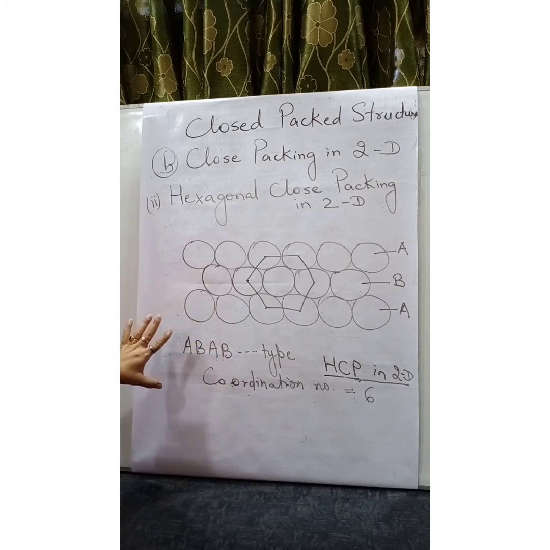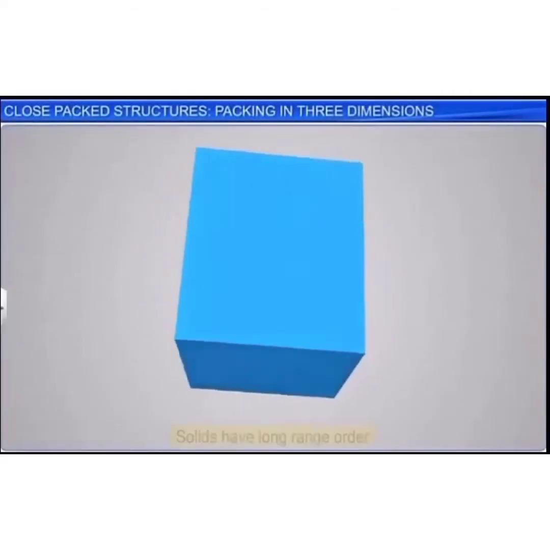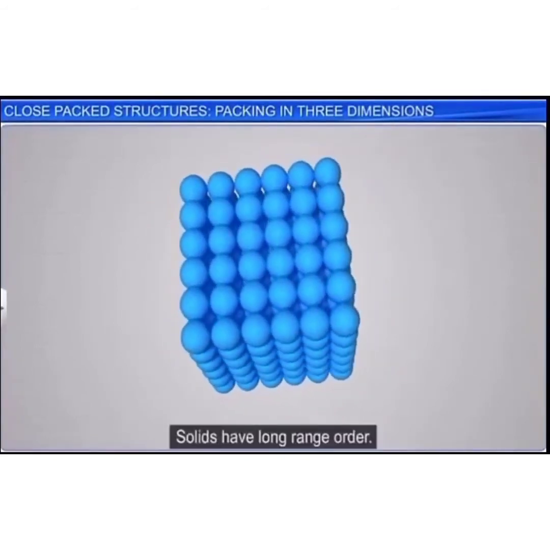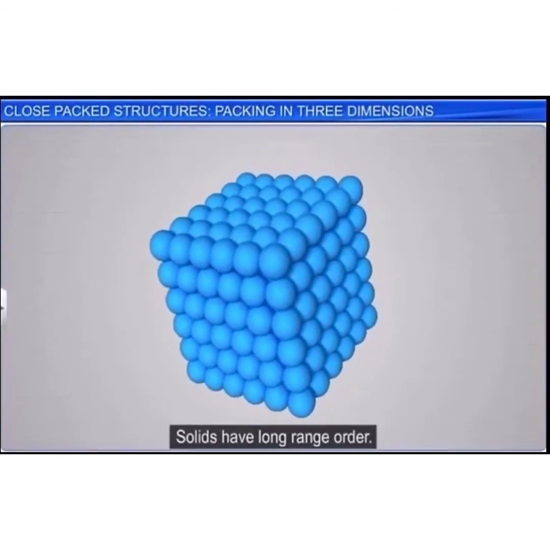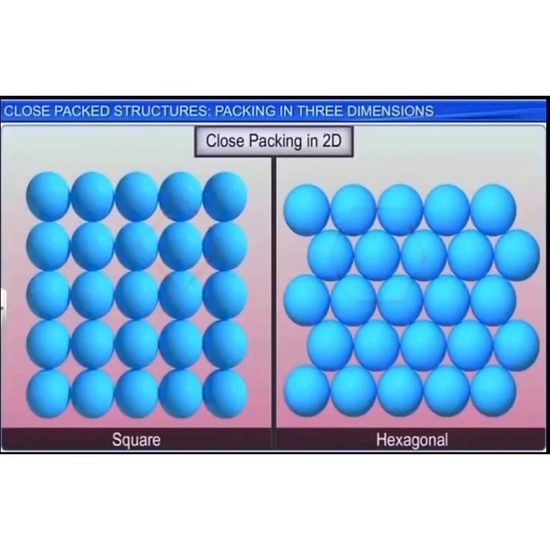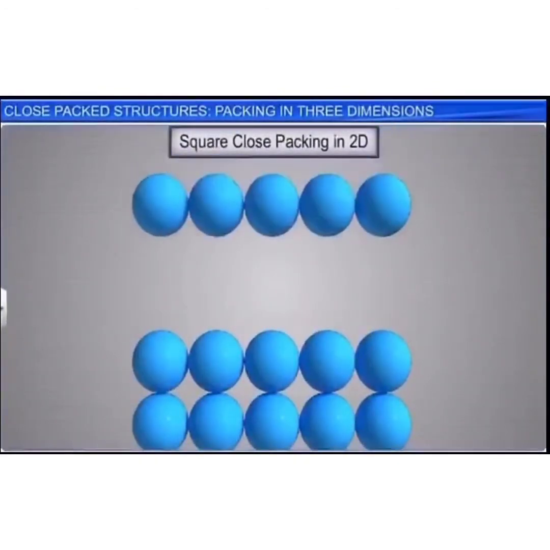Now, let us understand close packing in 3 dimension with the help of this video. Solids have long range order. All real structures are three-dimensional structures. They can be obtained by stacking two-dimensional layers one over the other. Two types of arrangements can be shown in three dimension: square close packed structure in three dimension and hexagonal close packed structure in three dimension.